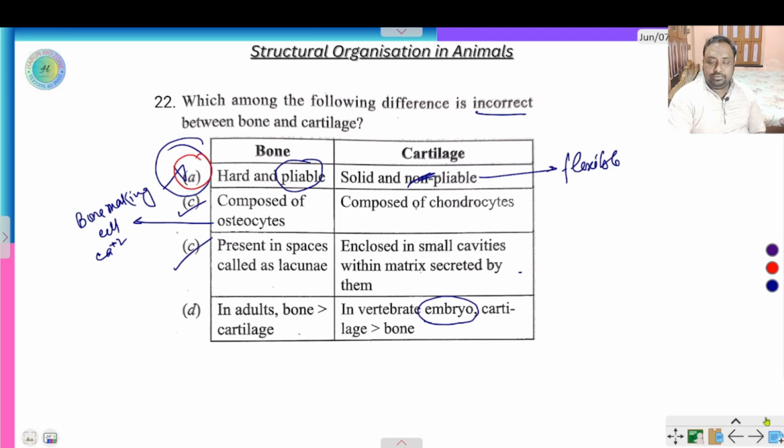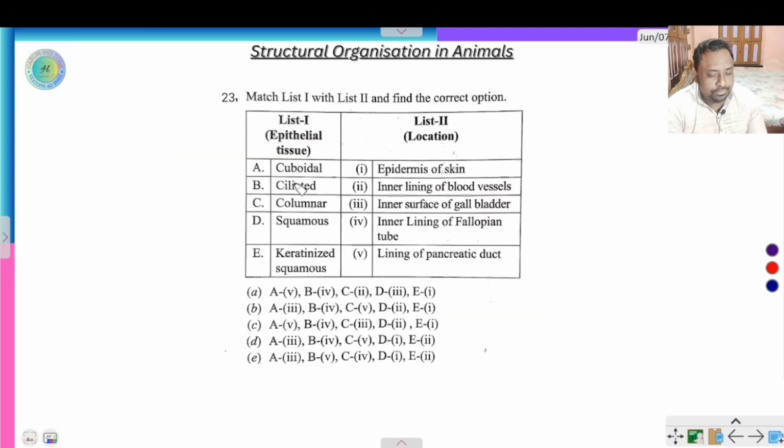Next question. Match list 1 with list 2. Cuboidal epithelium tissue means inner surface of gallbladder.